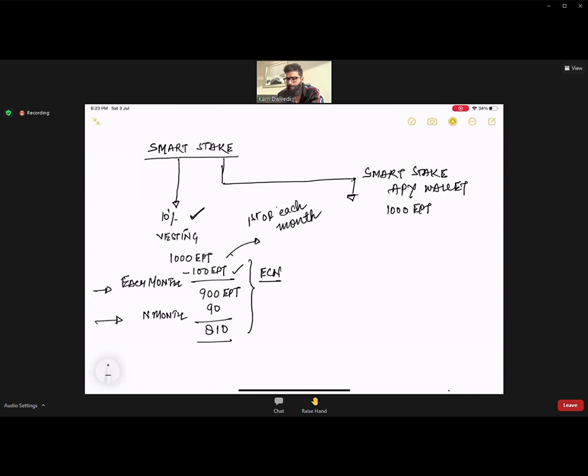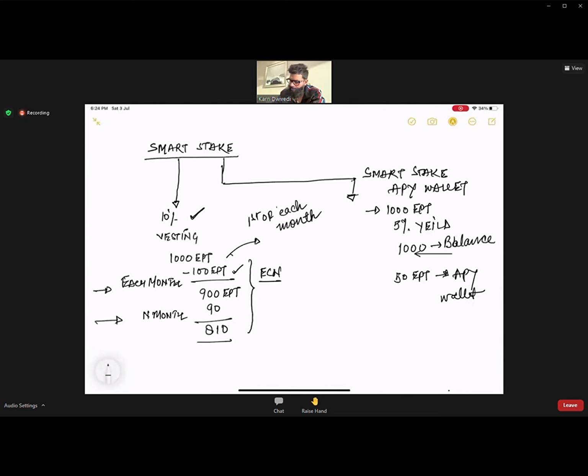For the people who are withdrawing, they can take out in ECN, and for the people who are not withdrawing, this is their balance in their Smart Stake wallet. If you don't withdraw, you get 5% yield, which means that out of 1000, your balance remains 1000, but you get 50 EPT in your APY wallet.